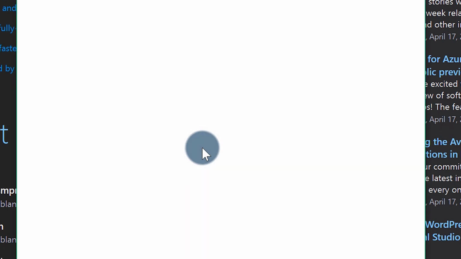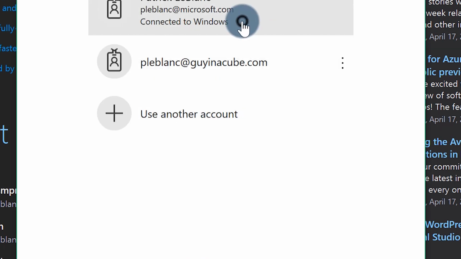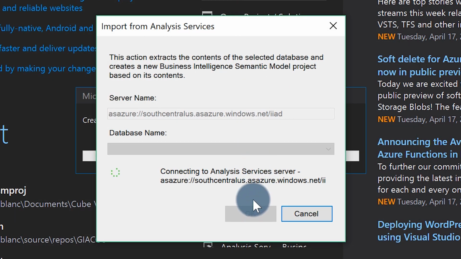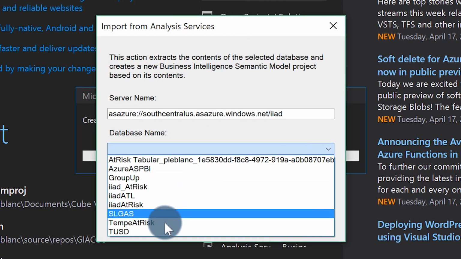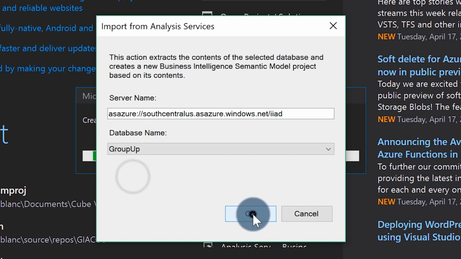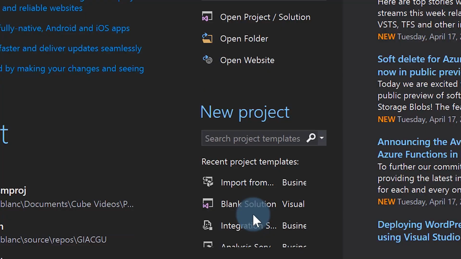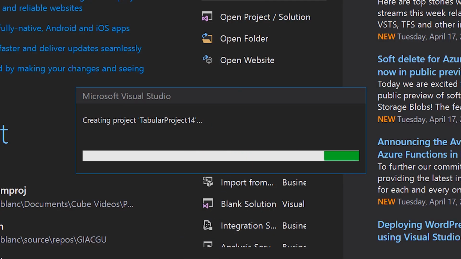Click the drop down box. It's going to require me to authenticate. It's just Windows authentication. Choose the database, grow up, and click OK. What it's going to do from that point is begin to extract that schema out of Azure Analysis Services down into the data tools. That's the first way.